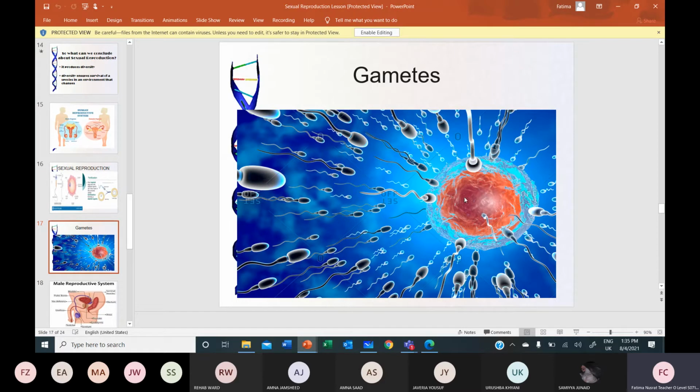It breaks down that layer with the help of the acrosome present in the head, releasing enzymes to digest the substance of the layer, and the mitochondria providing energy. So one of them will be able to move inside and fuse with the nucleus of the egg cell, and the layer of follicular cells will be made again so that no more sperm may enter.